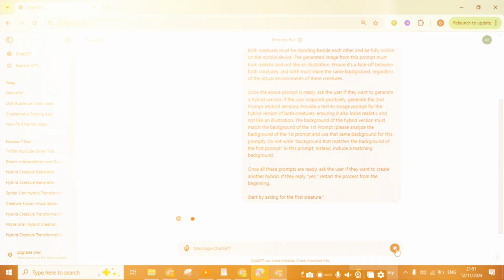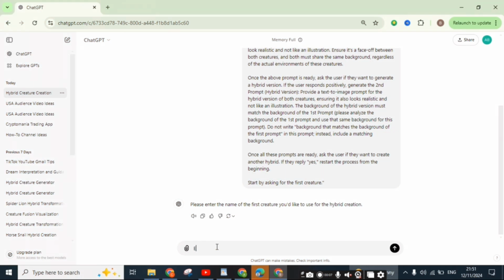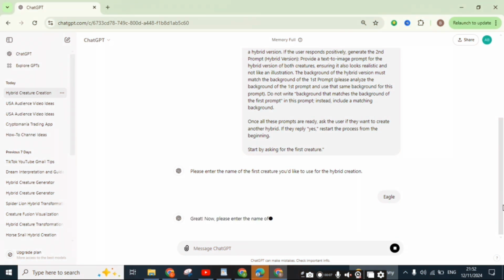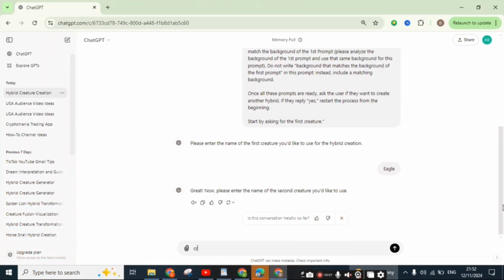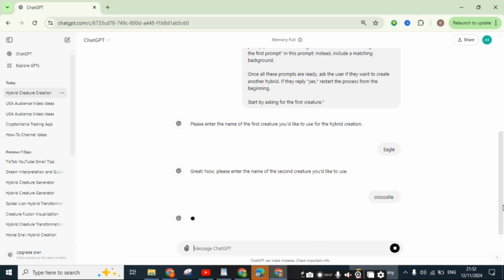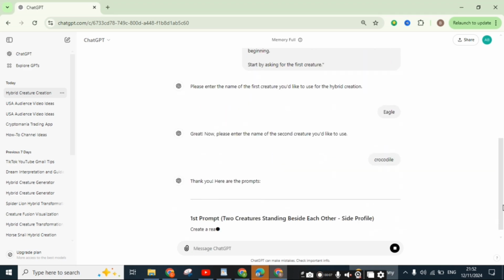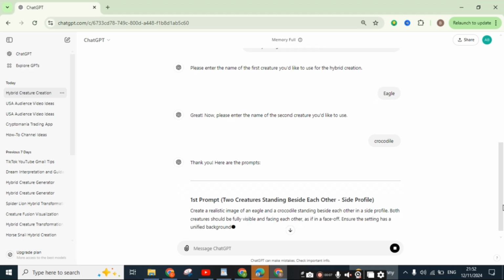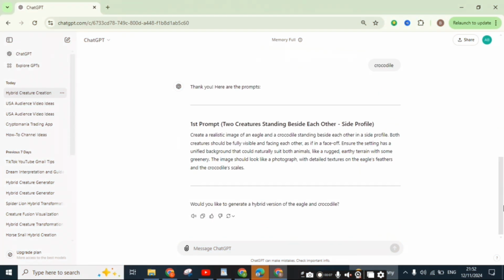Once you launch that, 𝒕 will ask you, please enter the first name of the first creation you would like to create. Then I type in eagle. Then it asks, what is the second name? Then I type crocodile. So now 𝒕 will give you the prompt for creating eagle and crocodile facing each other or standing side by side.